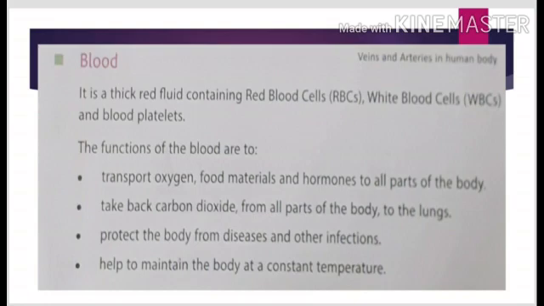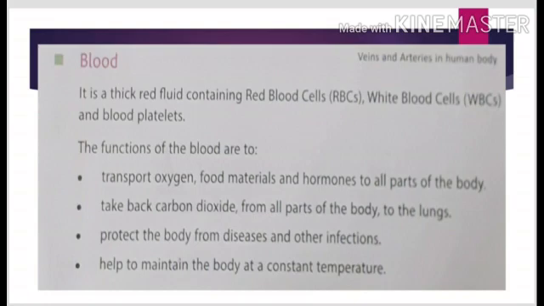Number 3, it protects the body from diseases and other infections. And last one, it helps to maintain the body temperature constant. You will find the similarities between the functions of the blood and the water. This is because 70% of our blood is water, dear student.